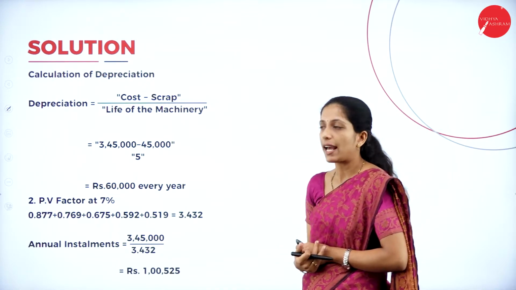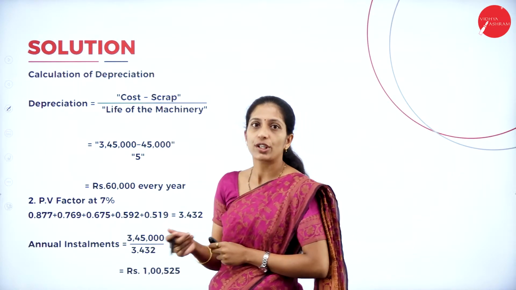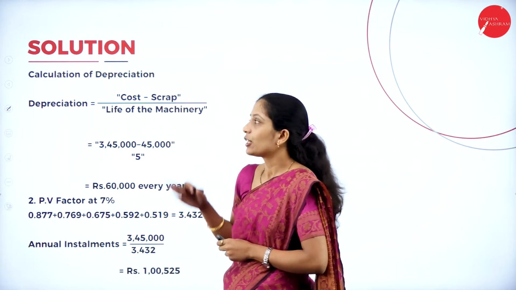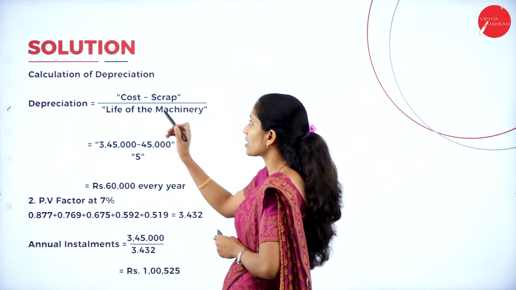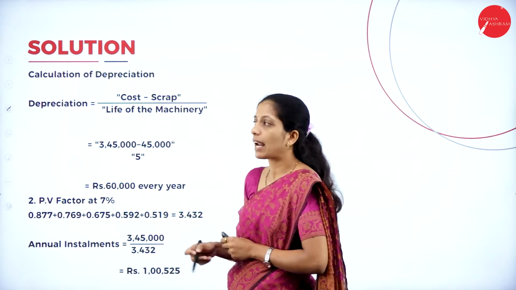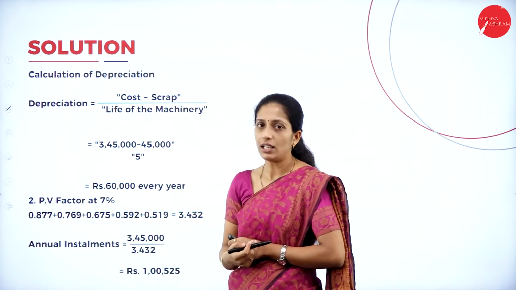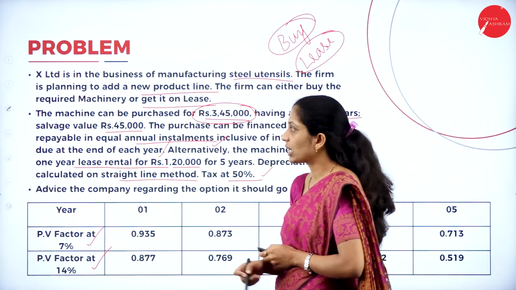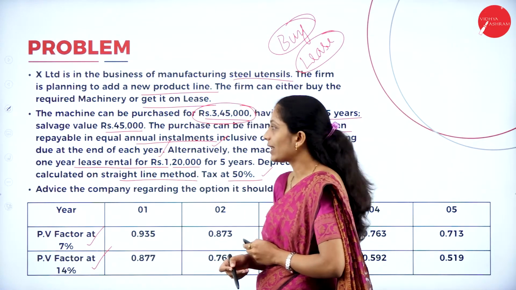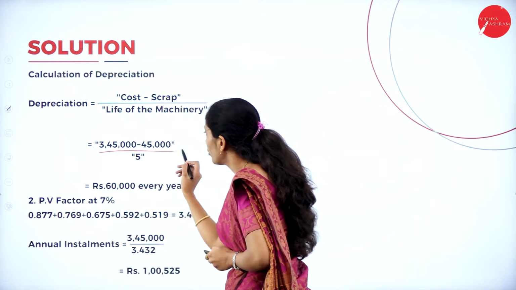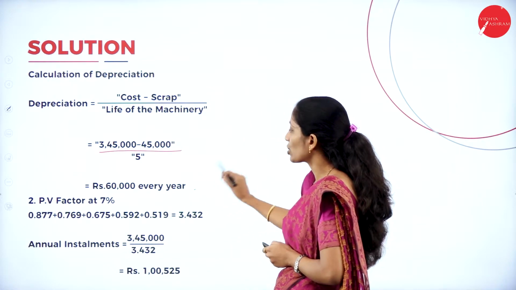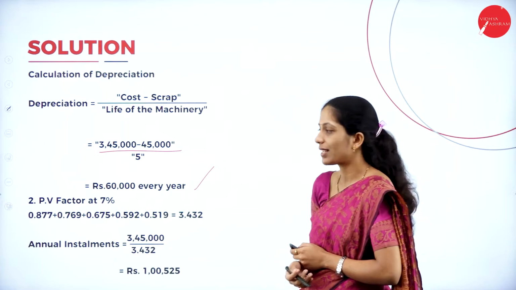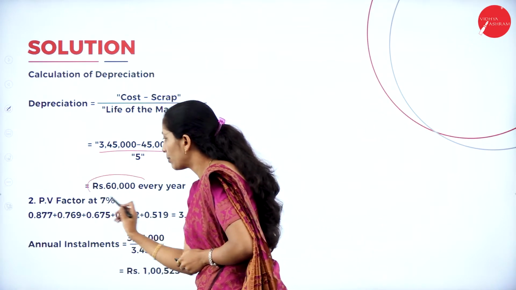Now first we shall calculate the depreciation. Since we are calculating under the straight line method, the formula is depreciation equals cost minus scrap divided by life of the machinery. What is the cost of the machinery? 3,45,000. What is the scrap? 45,000. Divided by 5, so I'll get 60,000 every year. That is the depreciation under the straight line method.